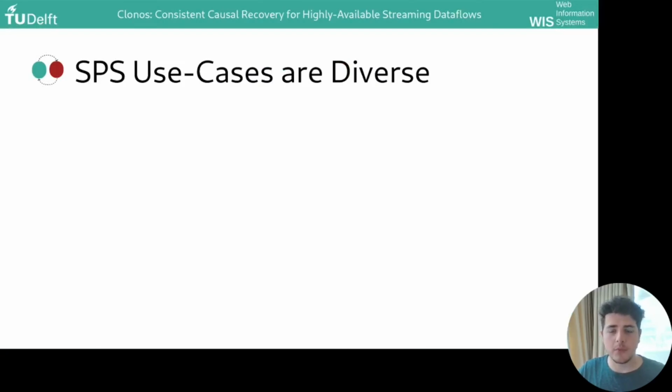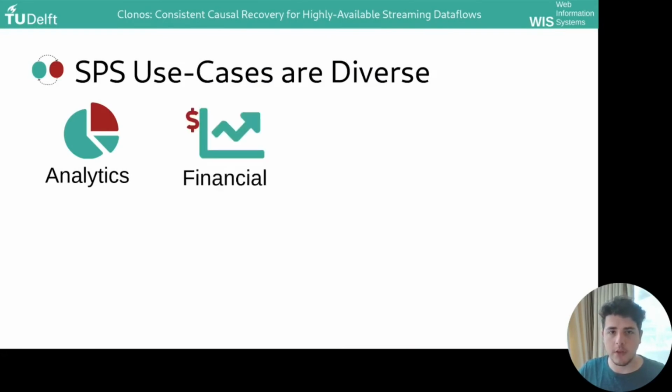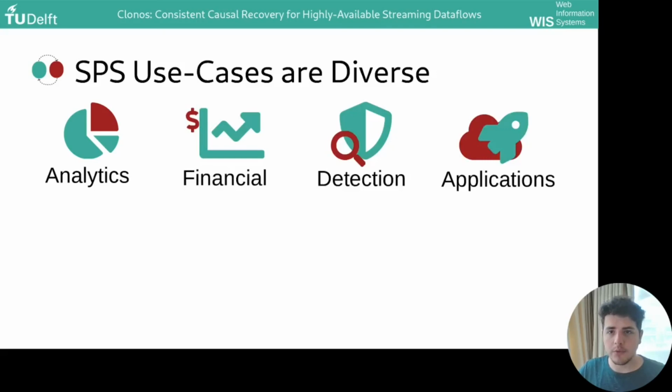Stream processing systems were initially designed for low latency analytics, but more and more we see them being used in critical use cases such as stock trading, fraud detection, and in general for building reactive low latency applications. Now, these new use cases introduce a new set of requirements on these systems.